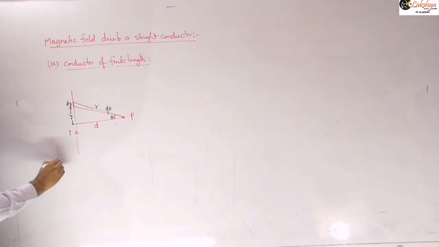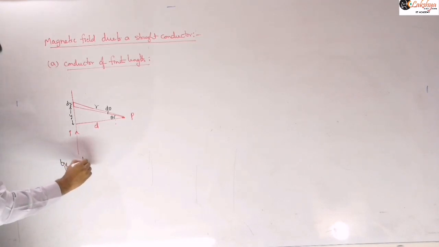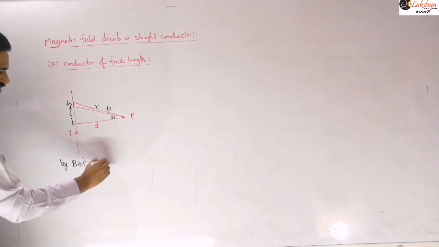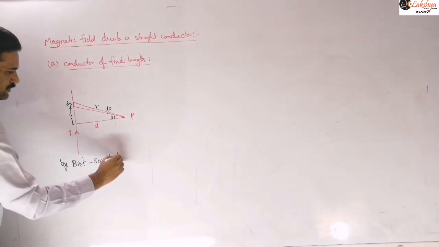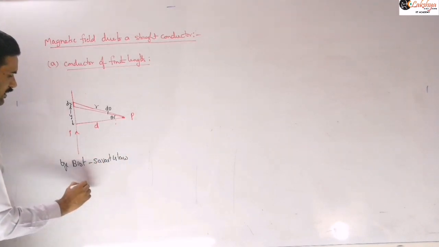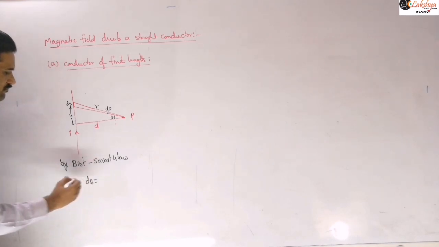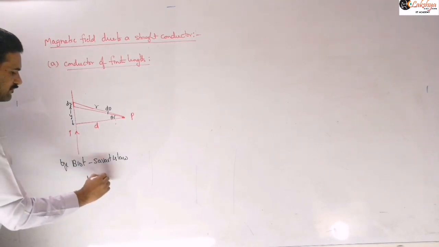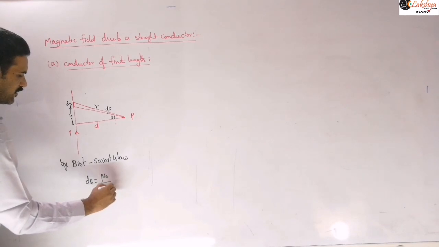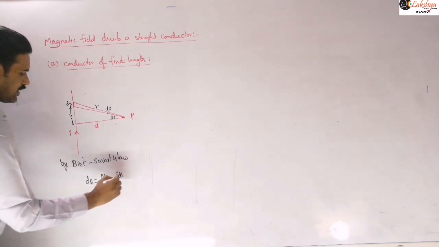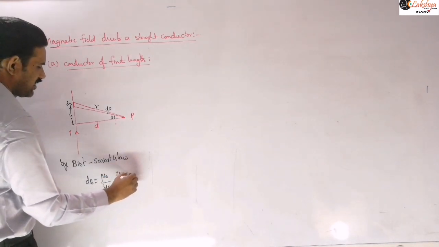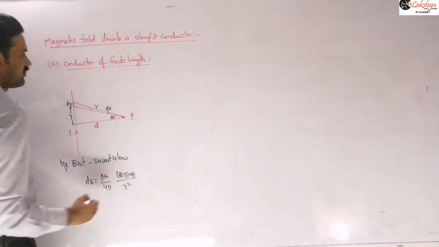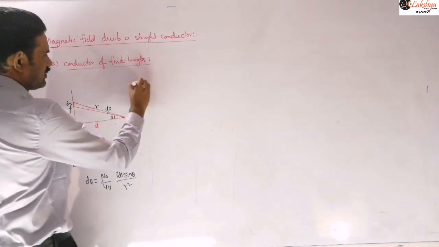Then by Biot-Savart's law, dB is equal to the magnetic field due to the small element, mu naught by 4 pi into I dl sine theta. First I am writing the formula so that we can apply it here. So this is our formula.